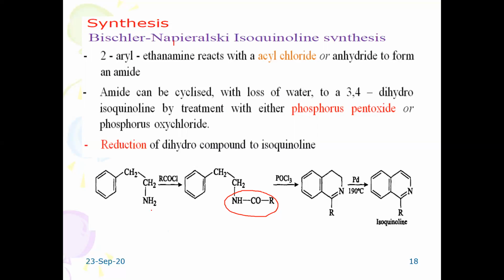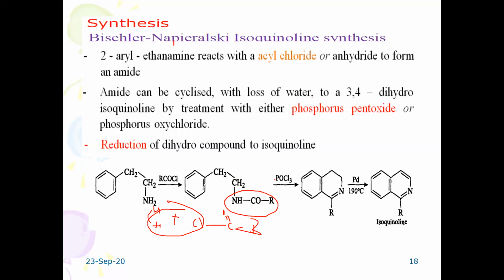It means there are two hydrogens on this nitrogen. When you write this group Cl, C double bond O and R, here you will find elimination of HCl. It gives the amide derivative.